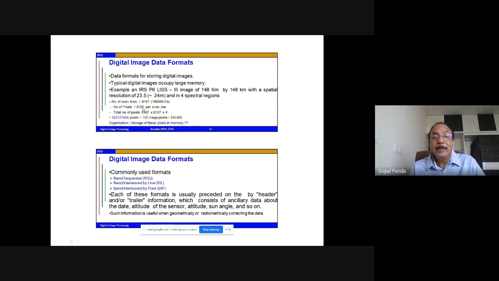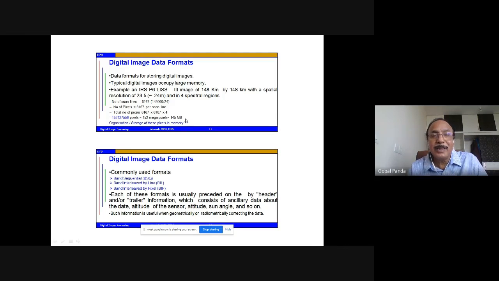And the number of pixels per scan line is 6,167. So there are this many scan lines and this many pixels. So the total number of pixels is 6167 into 6167 into 4 bands. So the total comes to 152 megapixels, that is 145 MB. Simply a 148 by 148 kilometer image takes a memory of 145 MB.